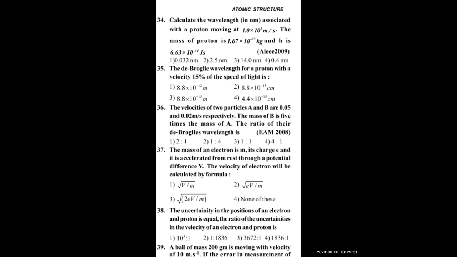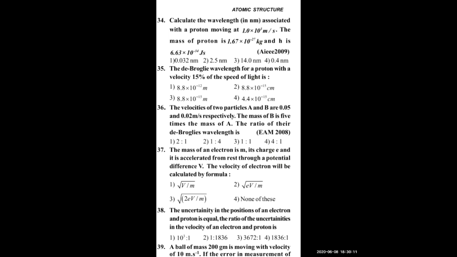The de Broglie wavelength for a proton with a velocity of 15% of the speed of light. Proton means you know the mass, and that ends the matter. Lambda is asked, h is known to you, and the mass of proton is known to you: 1.68 × 10 to the power minus 27 kg. The remaining is the velocity, 15% of the speed of light. Speed of light is 3 × 10 to the power of 8 meters per second, and you take 15% of that. Question 35, same formula: lambda is equal to h by mv.